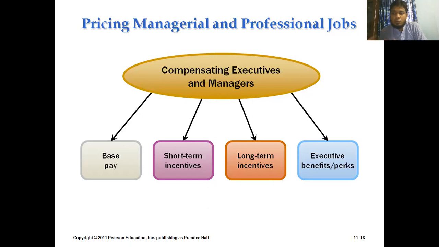So that's the win-win situation that should be looked after by the HR departments, so that the top level management are very satisfied doing that sort of activity within the organization. So these are the issues that we need to consider while developing the pay package for our top level management employees.